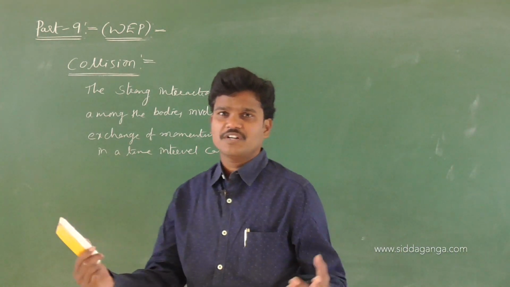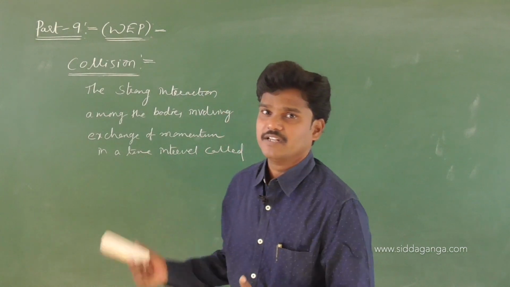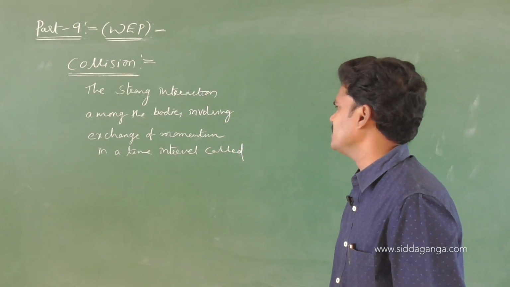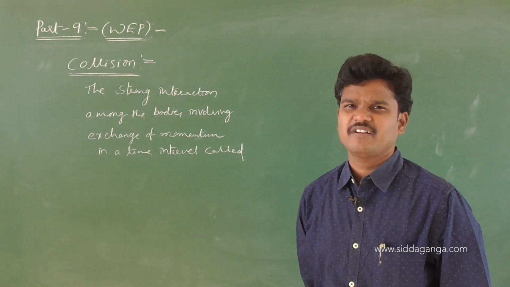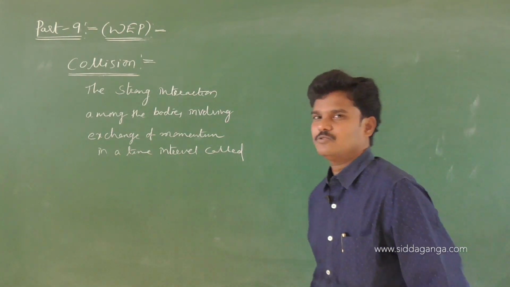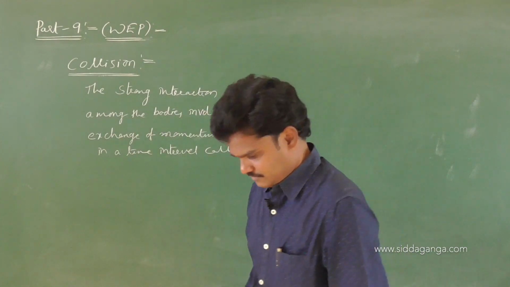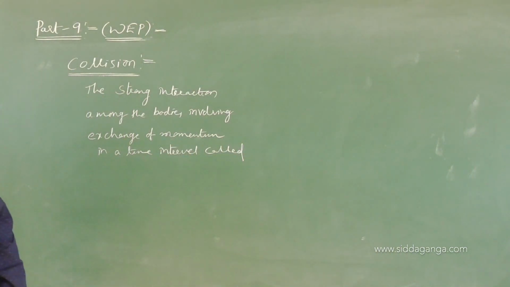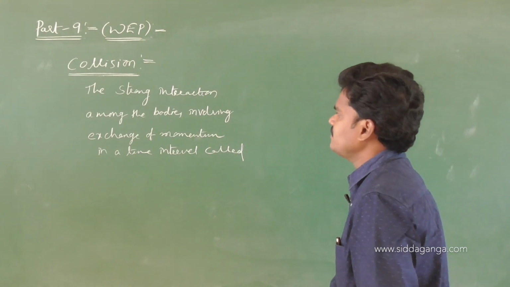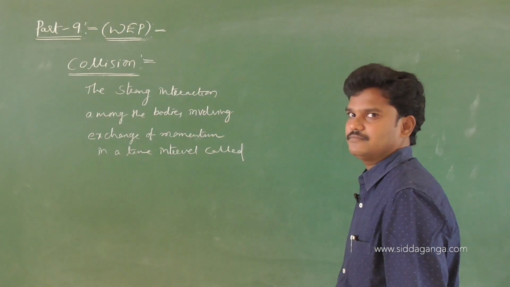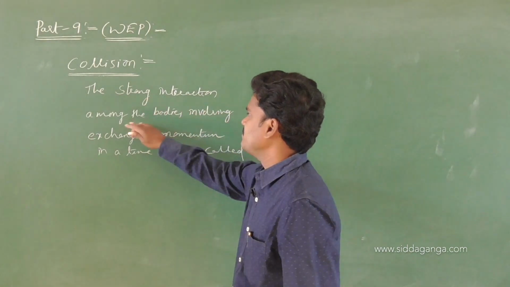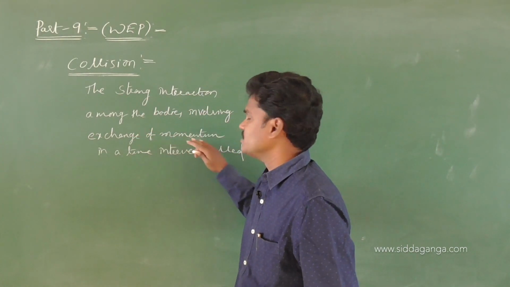The normal meaning is, if two bodies touch each other, we say the bodies are said to be collided. But here what I have written is the strong interaction between the particles, among the bodies, involving exchange of momentum that takes place in a small time interval, called a collision. It is a simple thing, don't worry, I will explain it in a general way. First you write this.